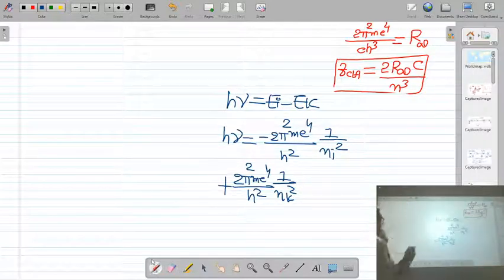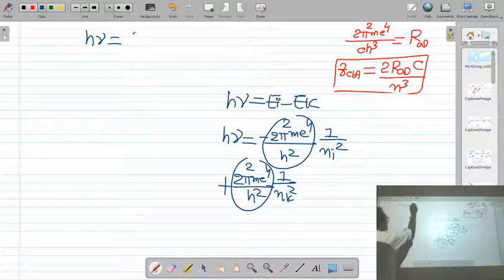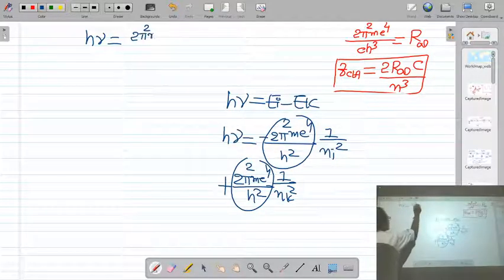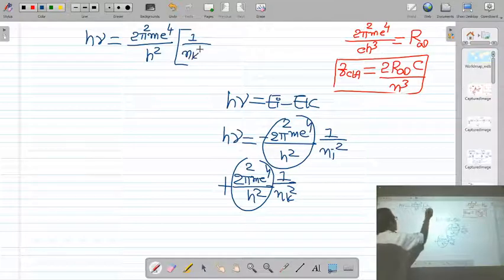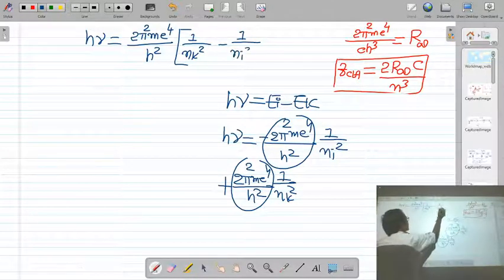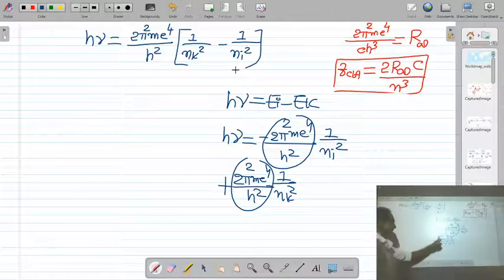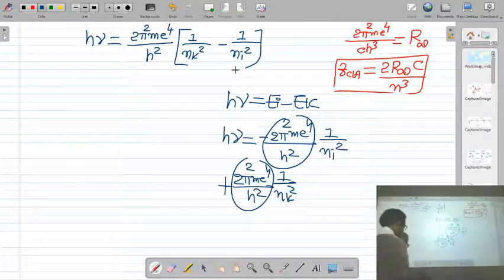So we will get h nu is equal to, this is a common term, 2 pi square m e raised to 4 upon h square into bracket 1 upon nk square minus 1 upon ni square. 2 pi square m e raised to 4 upon h square is a common factor. We have 1 upon nk square minus 1 upon ni square.